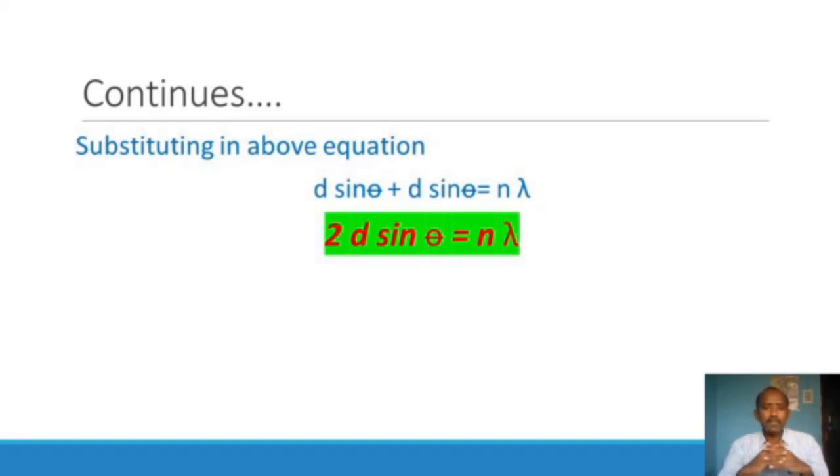By using this formula, we can find the interplanar spacing, the wavelength of the X-rays, and the theta value.